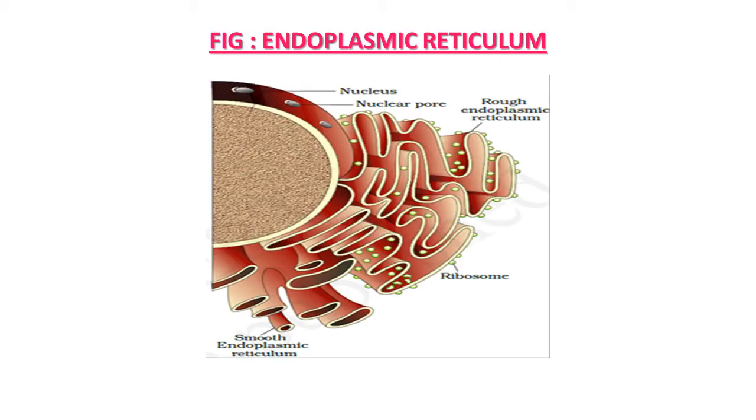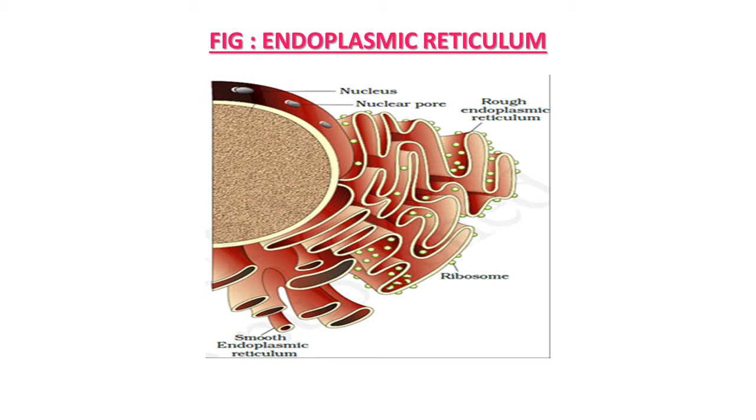This figure gives a clear idea about the arrangement of endoplasmic reticulum in the cell. Here you can see the structure is arranged from the nucleus to the cytoplasmic region. It is enlarged. This rough endoplasmic reticulum which possesses ribosomes on its surface is clearly observed in this figure.